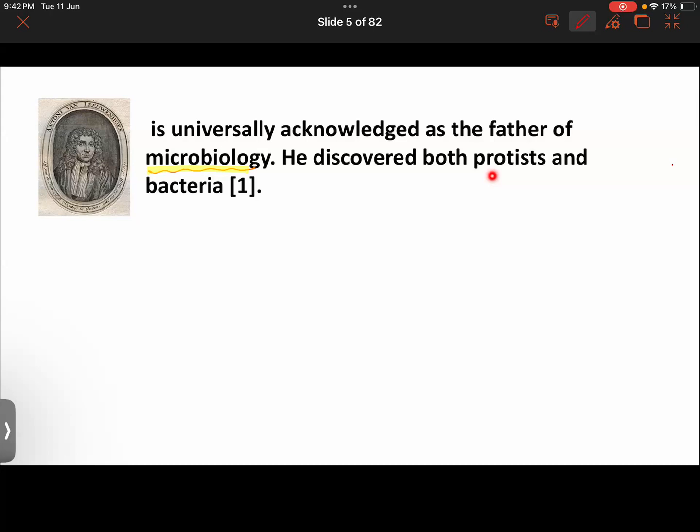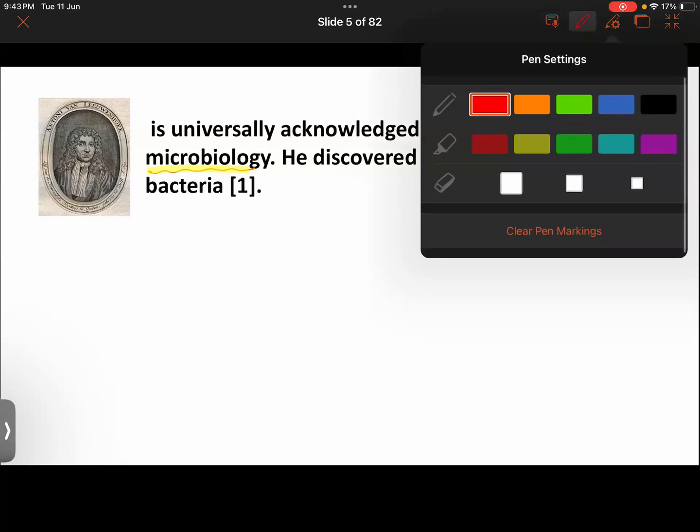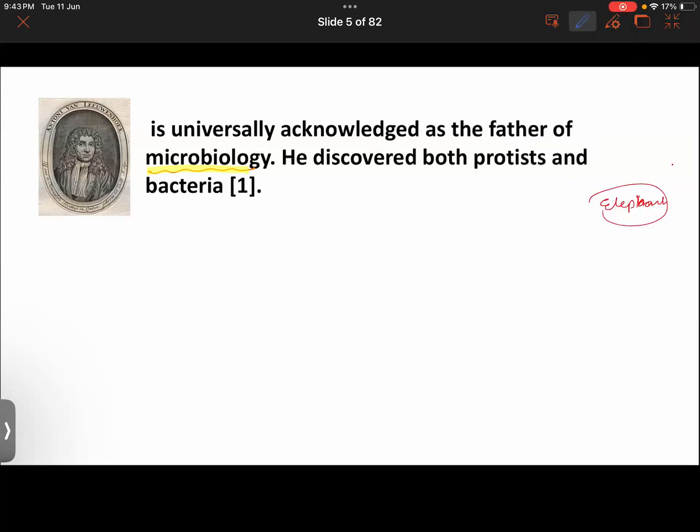Also, earlier what happened, as of today we have got so many literary sources and research papers. Say for example you want to study about elephants. You would have so many research papers, lots of studies done on elephants. What are the different species of elephants?